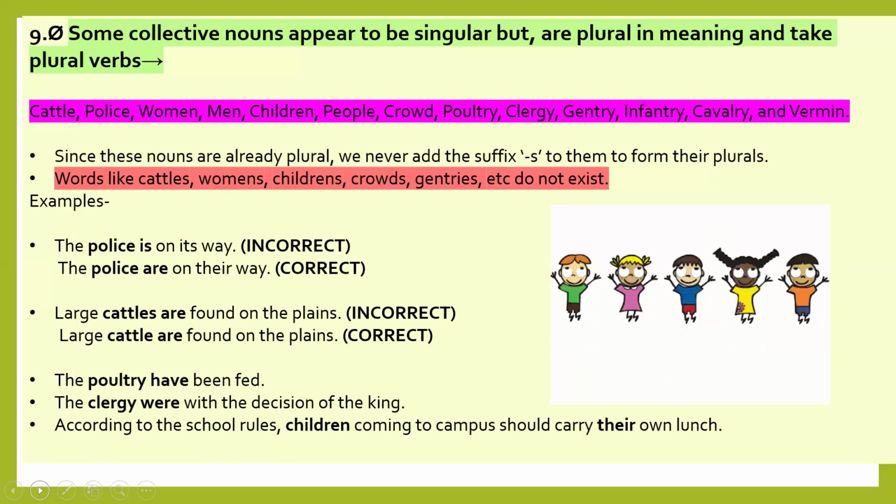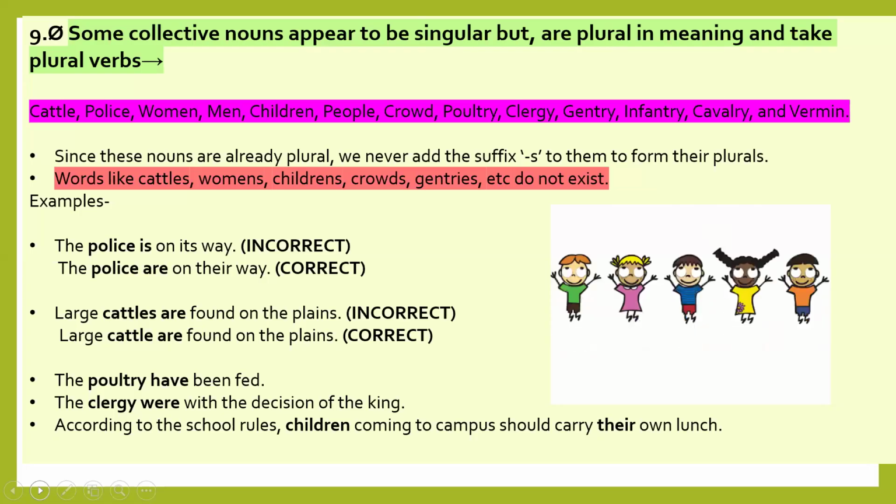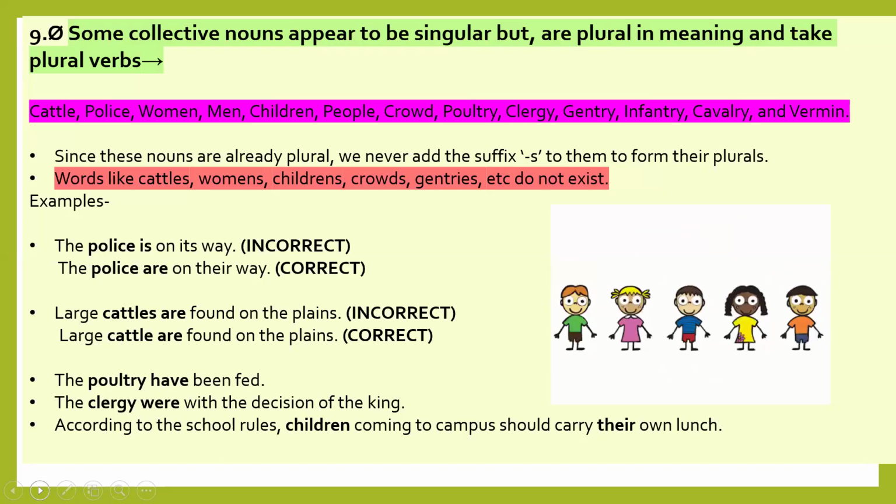Example: the police is on its way. Incorrect. The police are on the way is correct. Always take a plural verb. Large cattle are found on the plains. It does not take the suffix s. The poultry have been fed. The clergy were with the decision of the king.